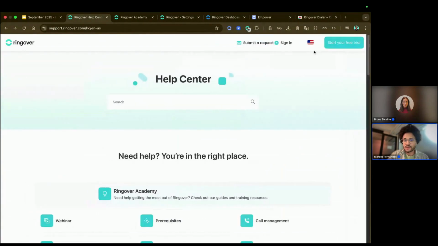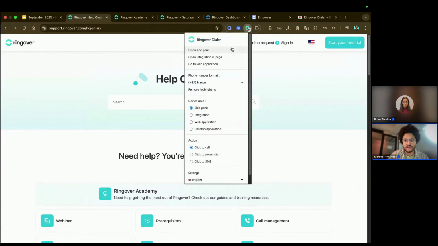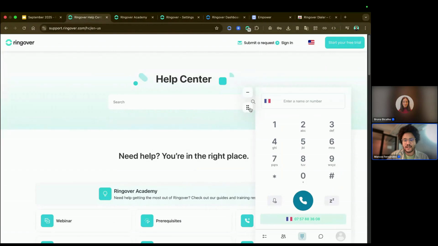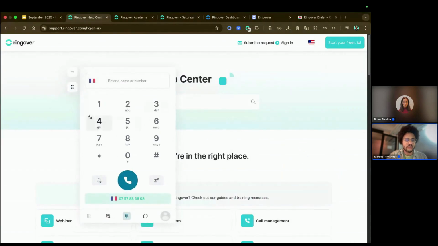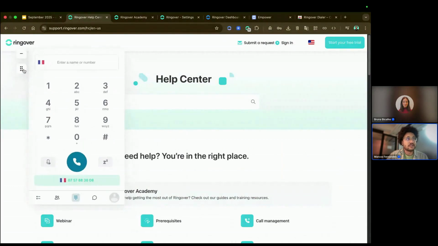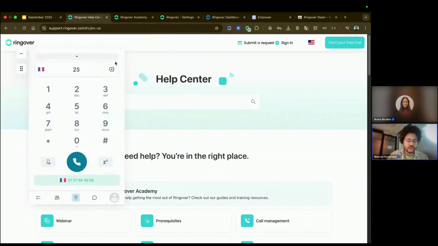You can also have an integrated dialer if you choose the integration in page, which is the second option. You're gonna see this new dialer that will appear, and you can move it, so you can place it wherever you want in the page. And you can also, of course, make a call. You can choose the number that you're gonna call with. You can send a text.